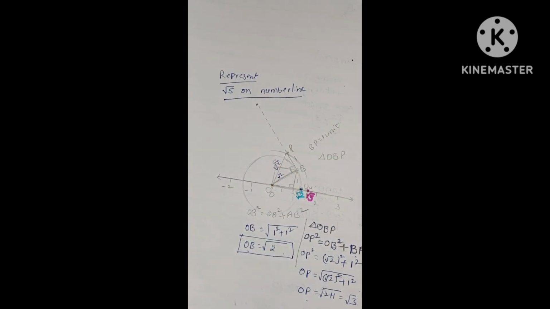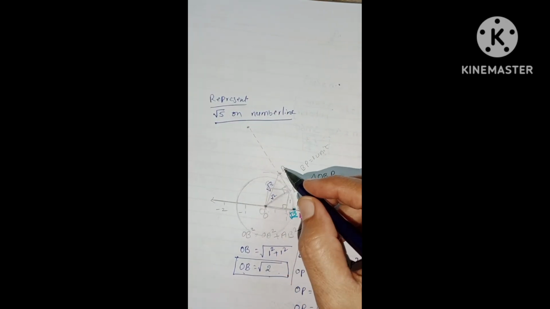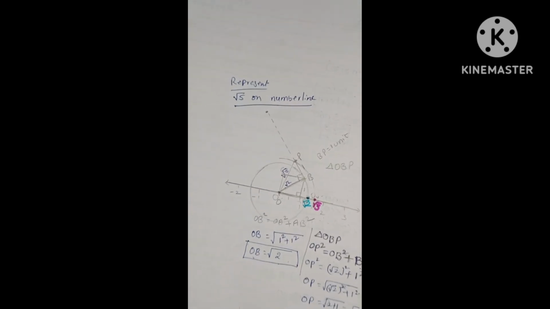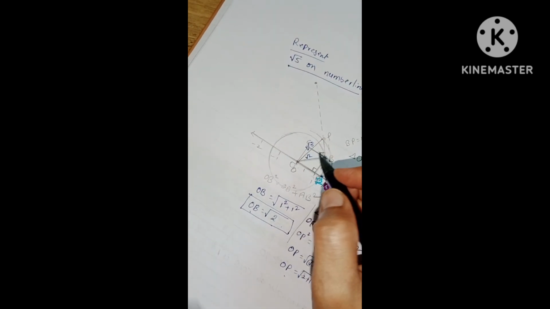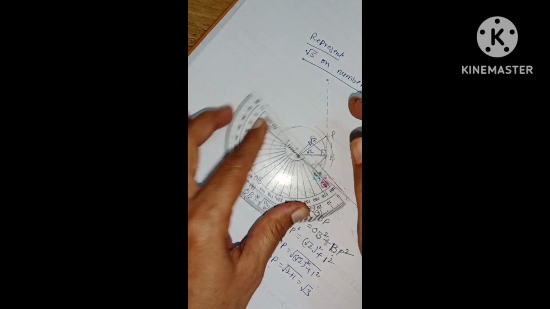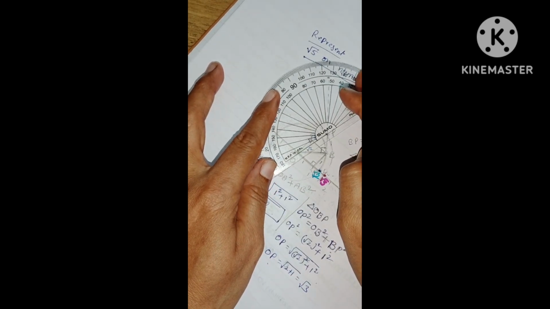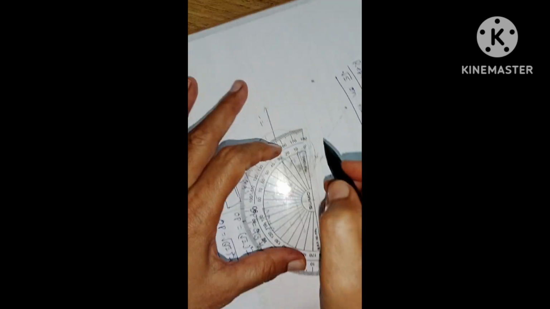Let's continue for root 4. Similarly, we have to draw a perpendicular to OP with 1 unit length. The square side is 1 unit, and the same length we draw here as the perpendicular. To draw a perpendicular of 1 unit, first use the protractor and mark 90 degrees, then draw a perpendicular with 1 unit.